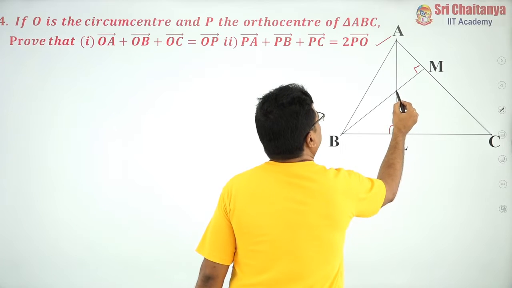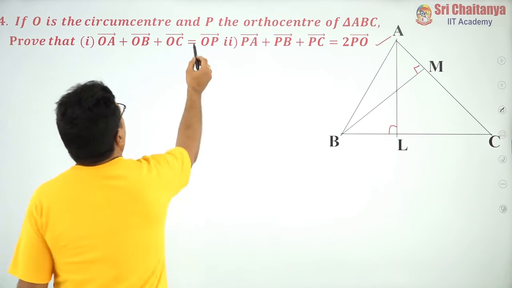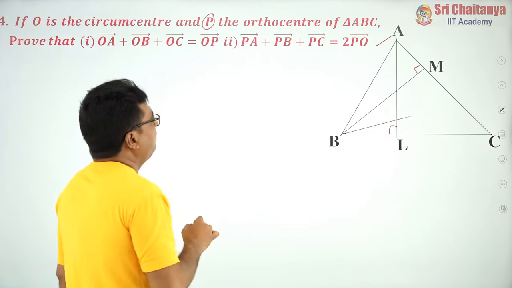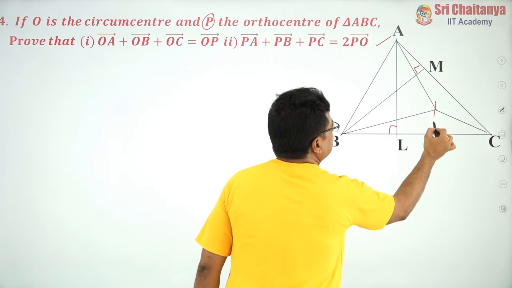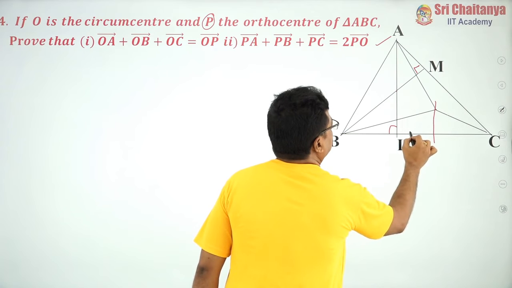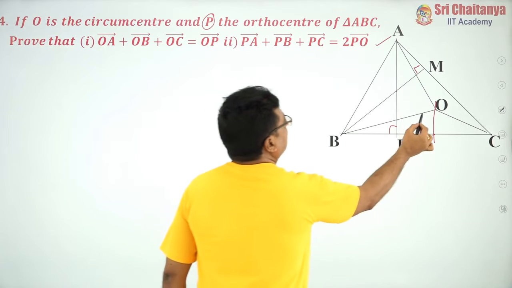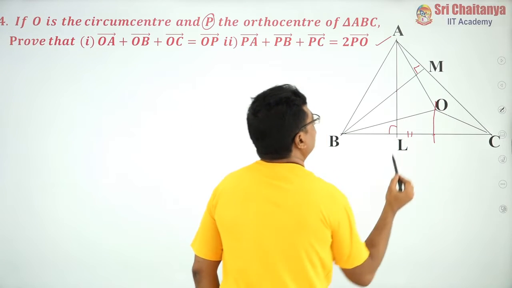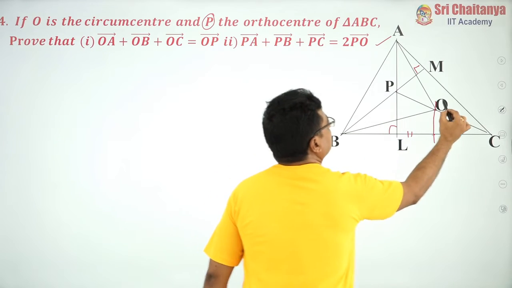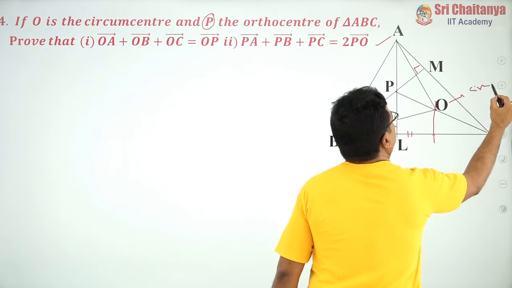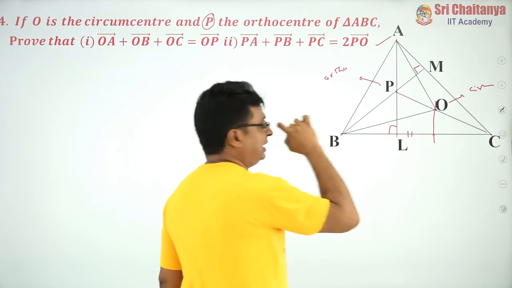So, this is my point of intersection of altitudes, nothing but the orthocenter, and that is P. And of course, these are the perpendicular bisectors of the sides, that means this length is equal to this length, and the point of intersection of the perpendicular bisectors is O, and I joined O and P. This is the circumcenter, and this is the orthocenter. So, I have joined OP.